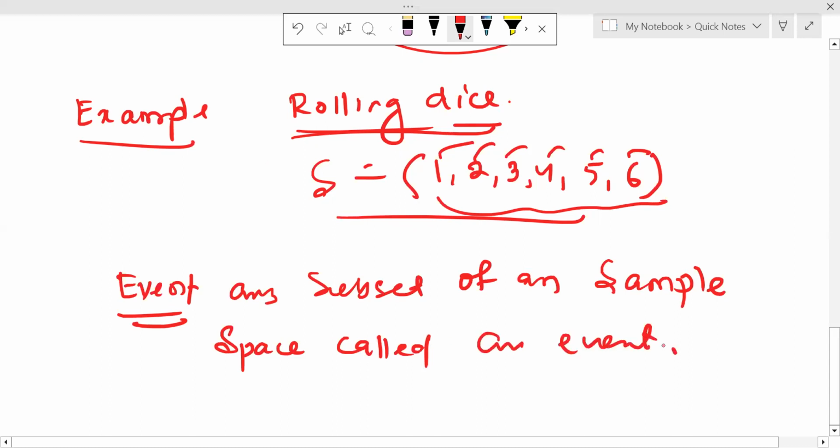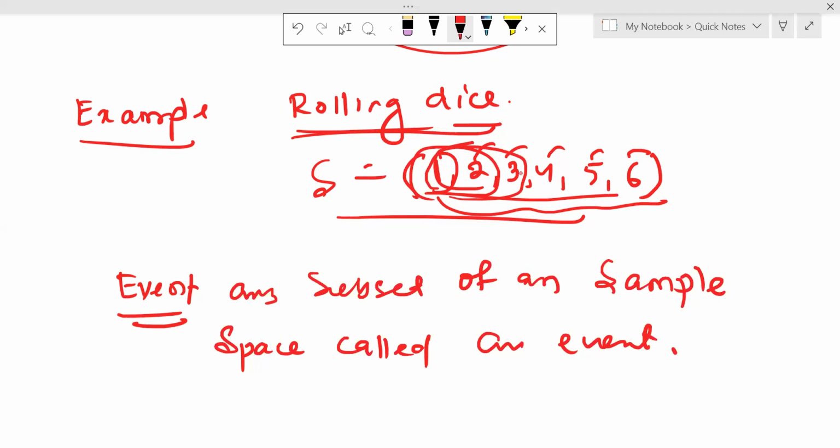So any subset of the sample space is an event. 1 is also a subset, 1, 2 is also a subset, 1, 2, 3 is also a subset. Getting exactly 2 heads, getting exactly 3, getting prime numbers, and such types of conditions are called an event.